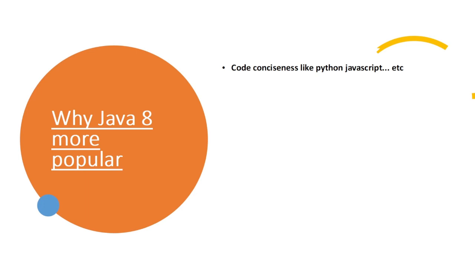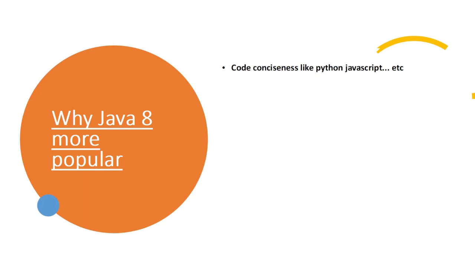The term means very short lines of code that are readable, maintainable, and understandable to the users. If you are aware of Python programming, it is very short lines of code that we can write in Python.